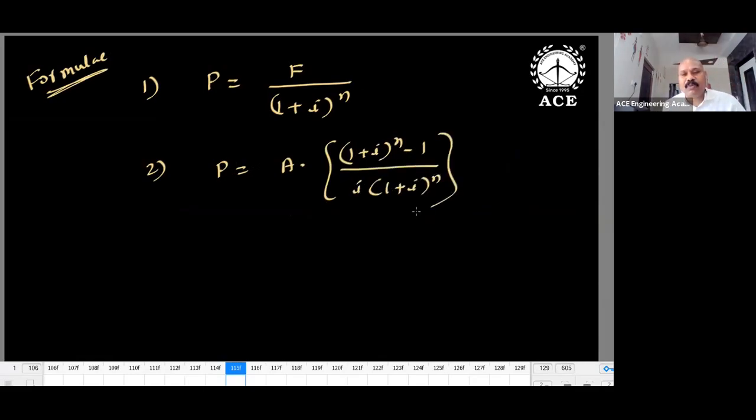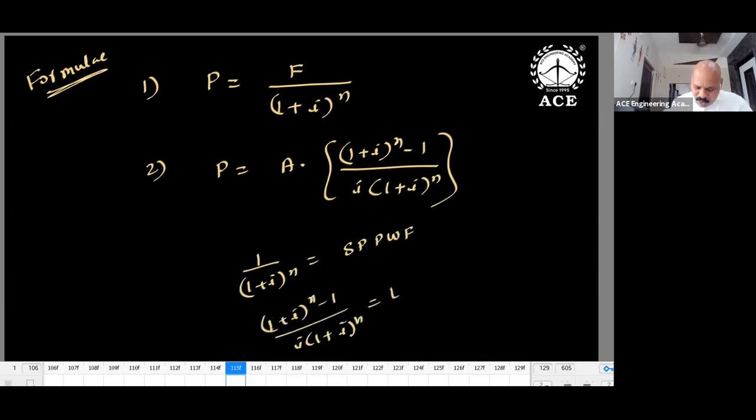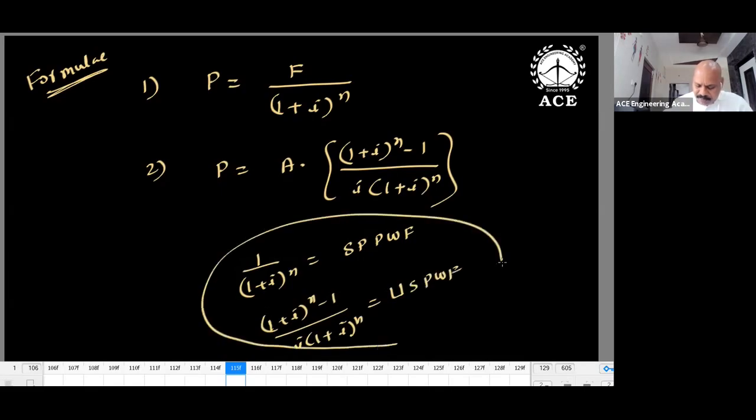P is equal to F divided by 1 plus I whole power n. P is equal to A into, this is going to be uniform series. 1 divided by 1 plus I whole power n is nothing but the single payment present worth factor. 1 plus I whole power n minus 1 divided by I into 1 plus I whole power n is nothing but the uniform series present worth factor.